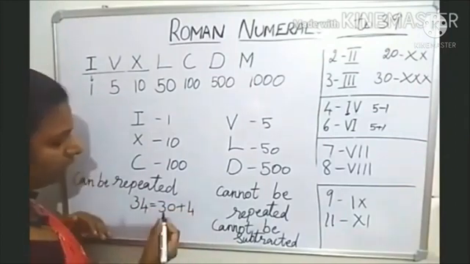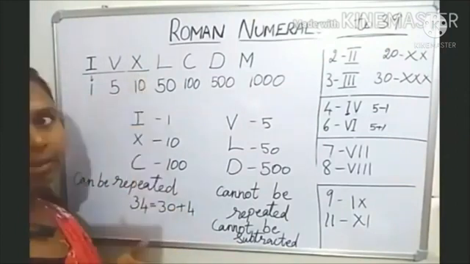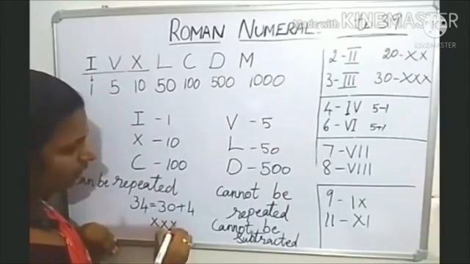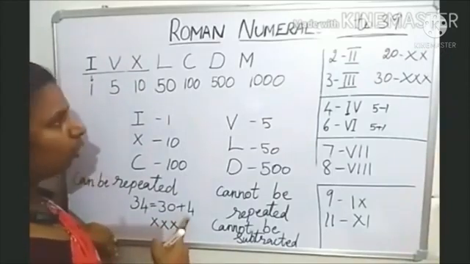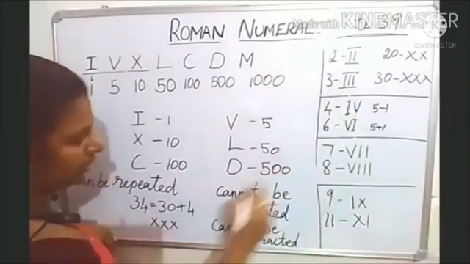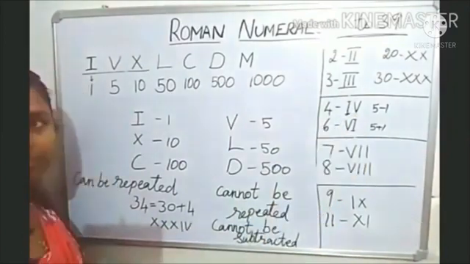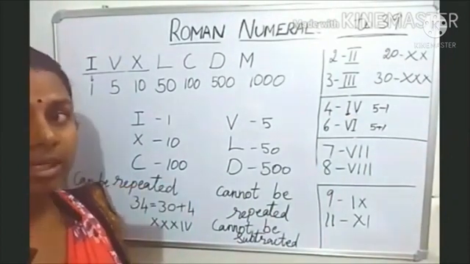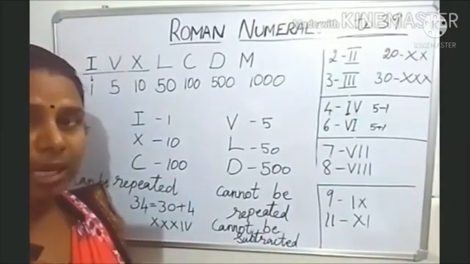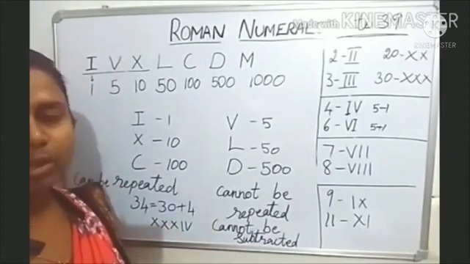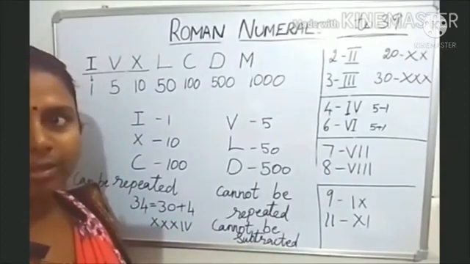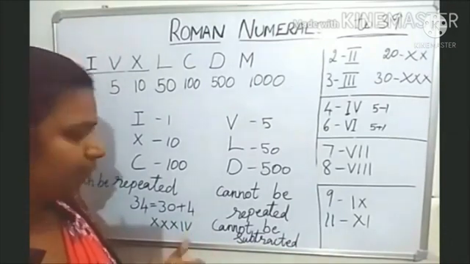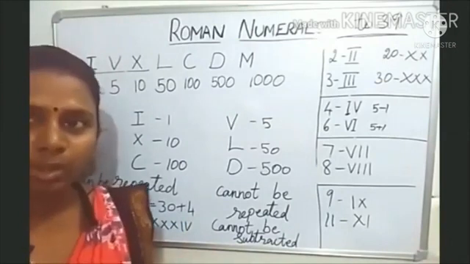30 means 10, 10, 10. 3 times we can write it. So for 30 I write 10, 10, 10. Then 4, you know how to write 4. So that is 34. Have you understood how to write the numbers? First I have written in the expanded form. After that you take each number and then you write. For 30, I have written 10 3 times. Then I have taken 4, I have written 4. This is 34.